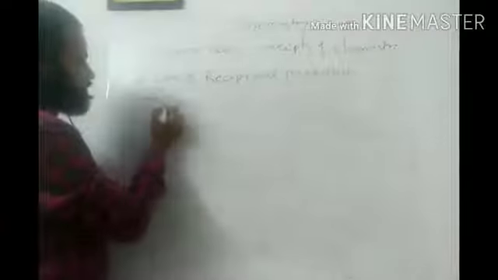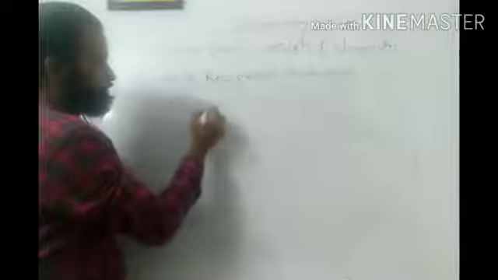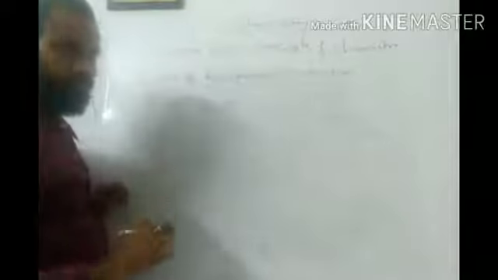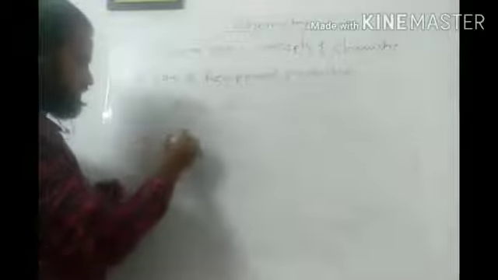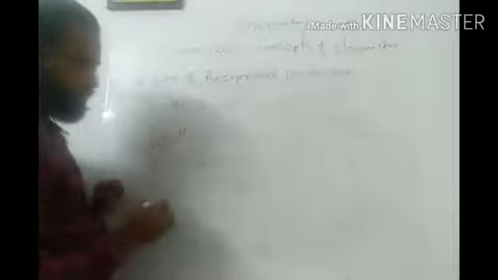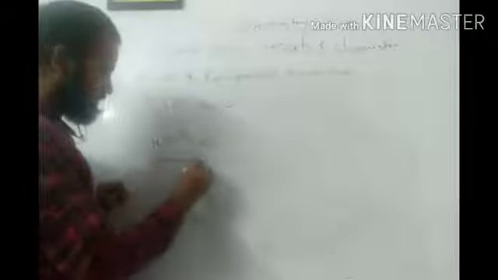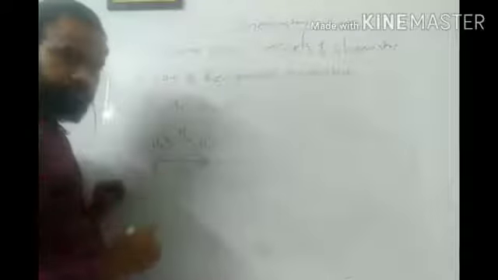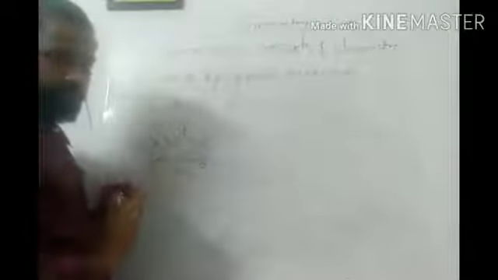First example, in which I am going to consider hydrogen, then sulfur, then oxygen as 3 elements. I am going to combine these 3 elements and I will get compounds. So let us see, here hydrogen, here sulfur and here oxygen. When I combine this, I will get H2S. When I combine this, I will get H2O, isn't it? When I combine sulfur with oxygen, I will get SO2. If you see here, I will get 3 compounds from 3 different elements. Here we can say that if 3 elements are combined, we will get 3 different compounds.